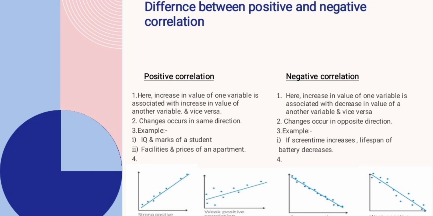Change occurs in the same direction in a positive correlation, and change occurs in the opposite direction in a negative correlation. For positive correlation, strong positive correlation and weak positive correlation diagrams are given below. And for negative correlation, strong negative correlation and weak negative correlation diagrams are given below.